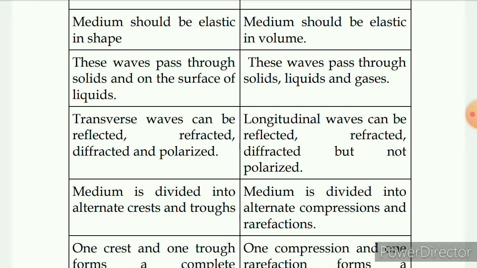So transverse waves can pass only through solids, or they can travel only on the surface of liquids, whereas, let the medium be solid, liquid or gas, the volume elasticity is always there. All media are elastic in volume, and that is why longitudinal waves pass through all solids, liquids as well as gases.